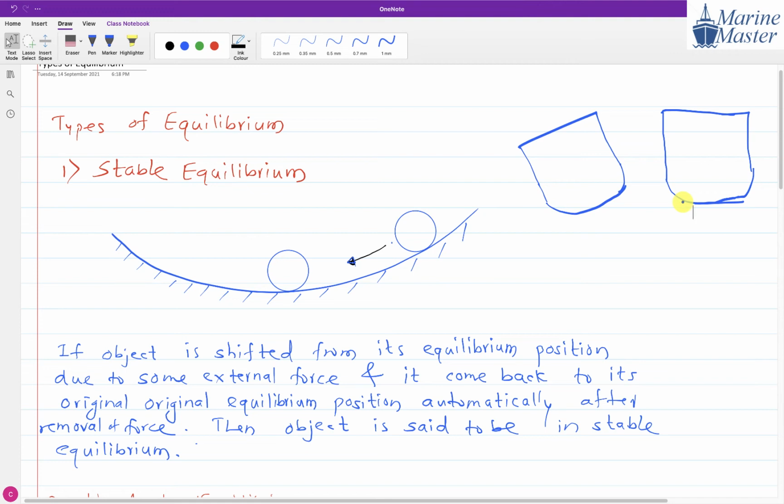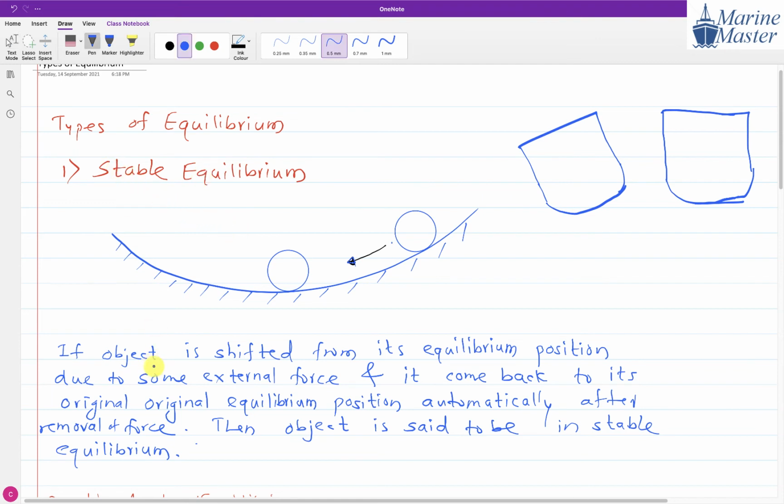Buoyancy force. They will manage automatically and they will bring back the ship to the equilibrium. That is what you have to understand by stable equilibrium. More detailed things you will study in naval, but that is what is important to us in mechanics. That is only the things related with mechanics.